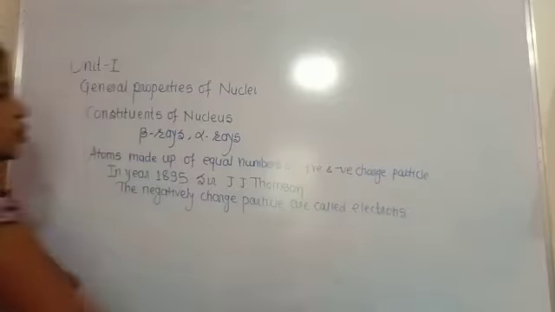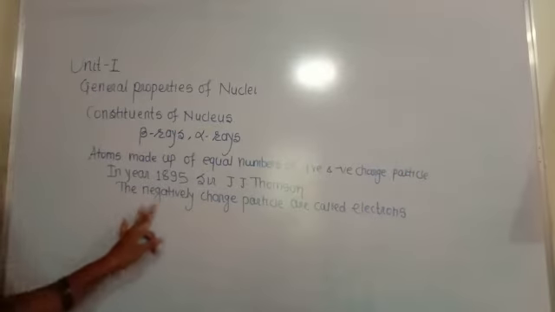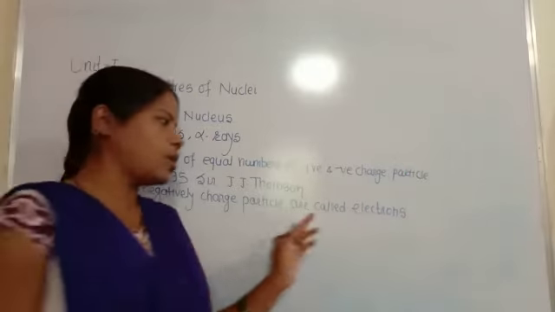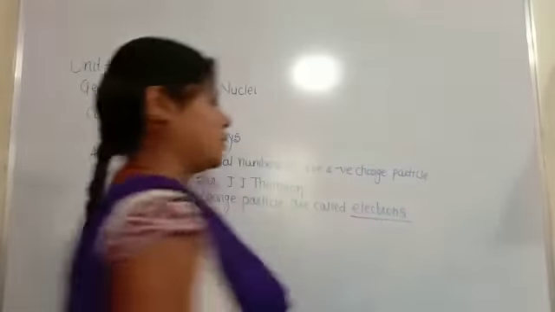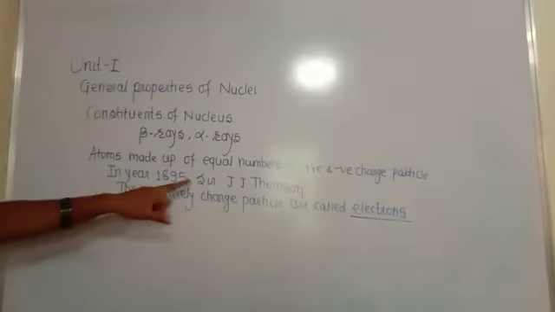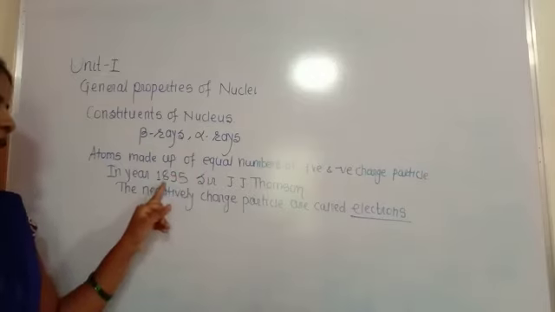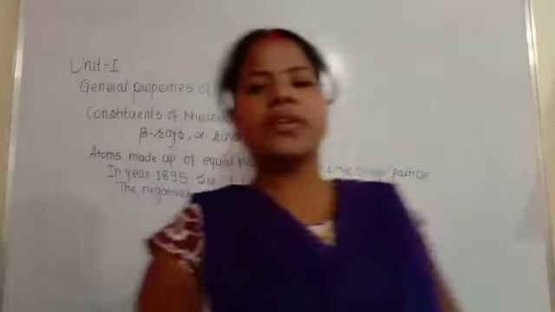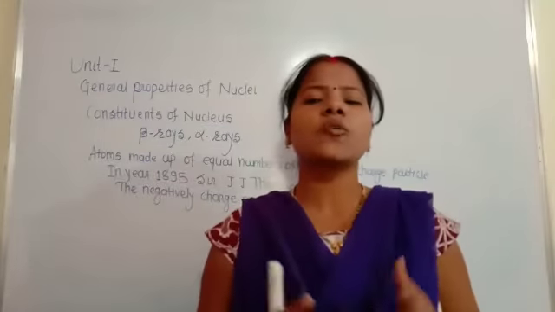So atoms consist of negatively charged particles called electrons. This was discovered by Sir J.J. Thomson in 1895. After that there exists the Thomson model.